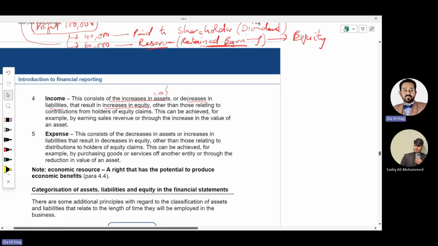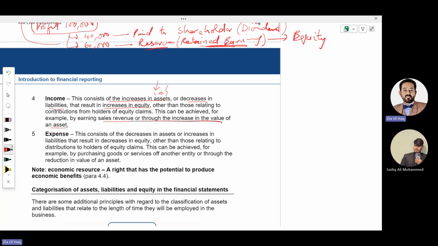So this will increase equity. Other than those relating to contribution from holders of equity claims, meaning this is a part of profit, not a shareholder investment. This can be achieved, for example, by earning a sales revenue or through increase in value of an asset. Asset means again sale, you are generating cash.